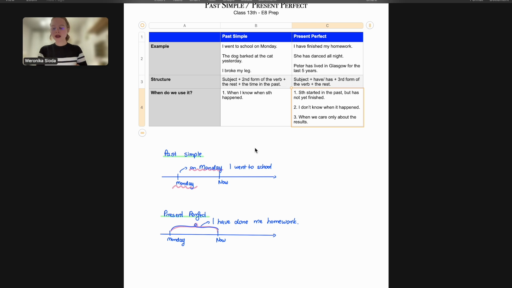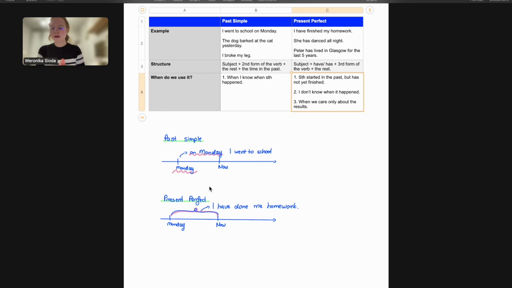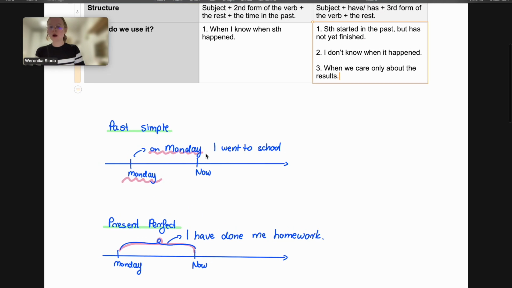Okay, so let's look at the 2 timelines I have drawn here. In the first one, we can see the past simple tense. So, I went to school on Monday. When I have a timeline, there is a specific time when it happened. On Monday, right? Pretty simple.